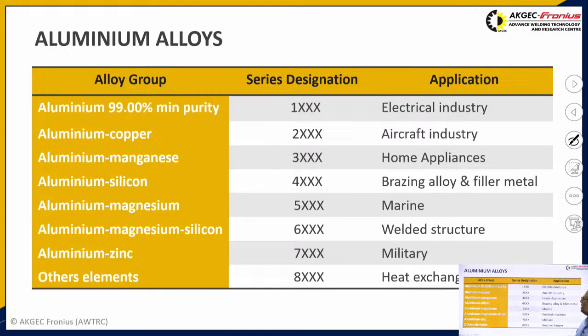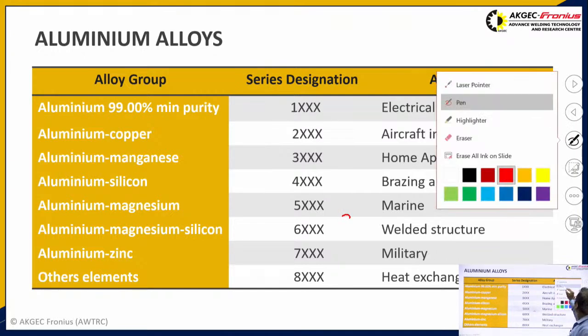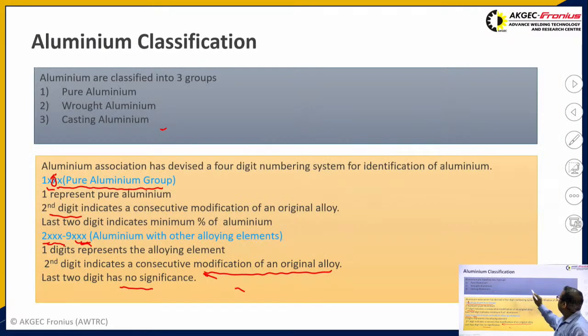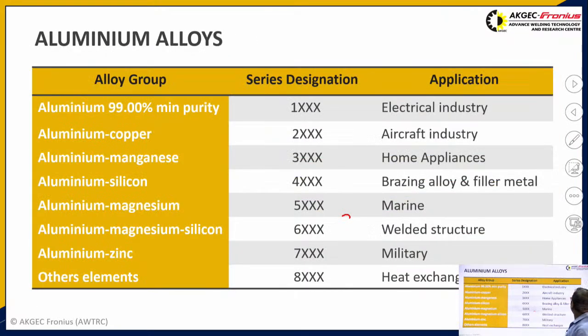You can see here the 1XXX series. Generally we can say that 99% pure aluminium is there in this type of series.